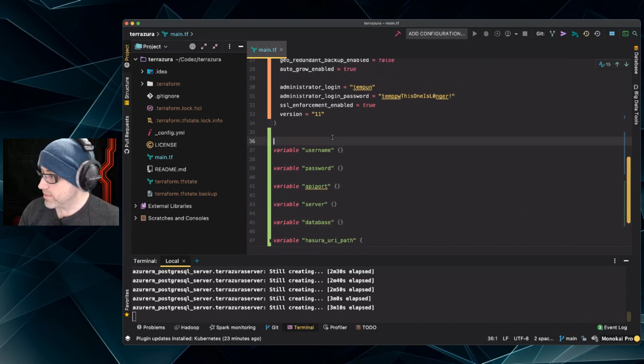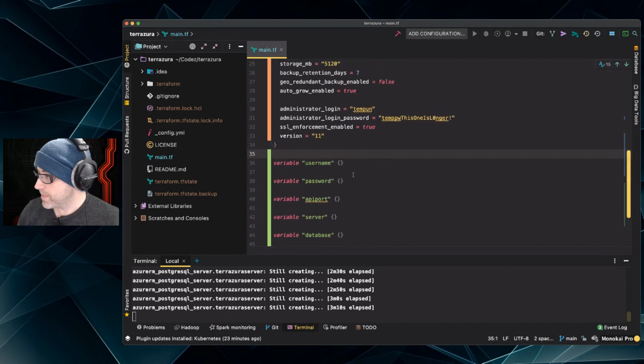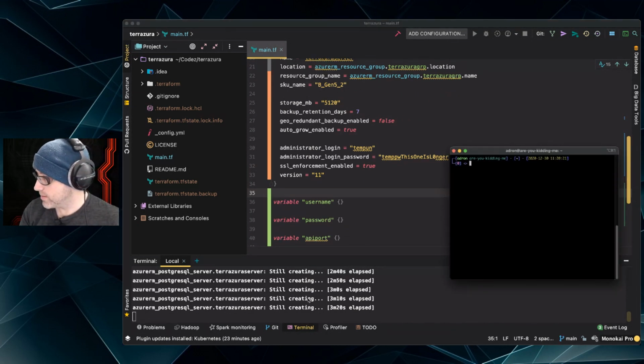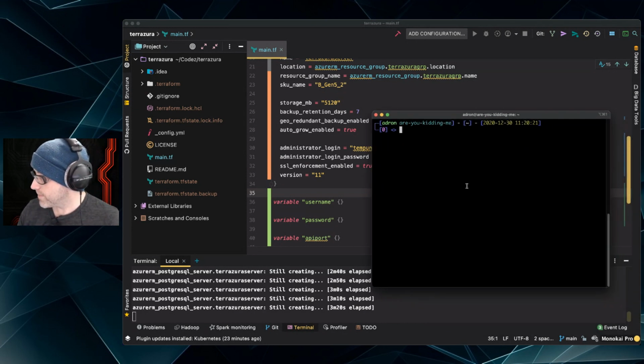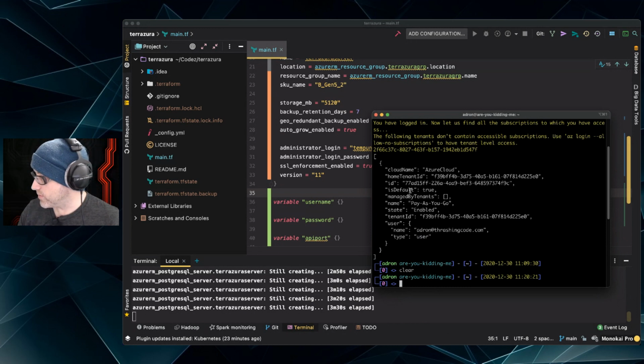Now, though, at 3 minutes, the database still isn't created. Okay. But just as I showed a minute ago, pull up the terminal again. Oh, that's one way to check your subscription ID too.